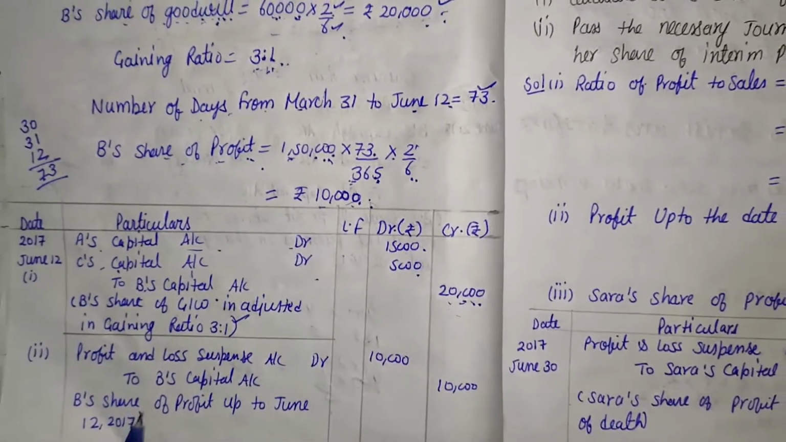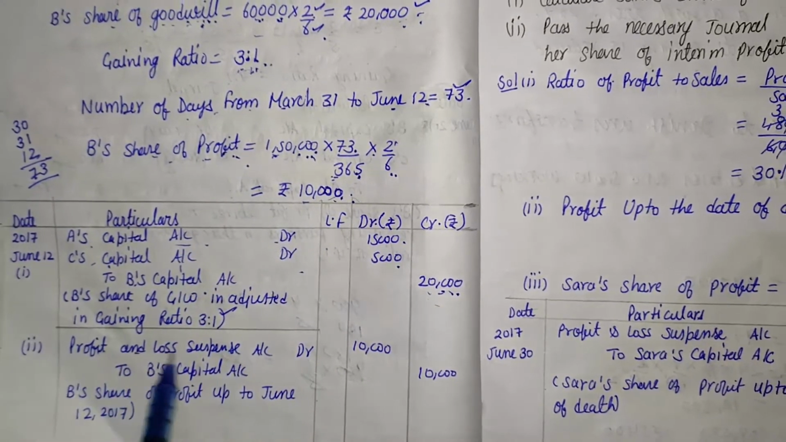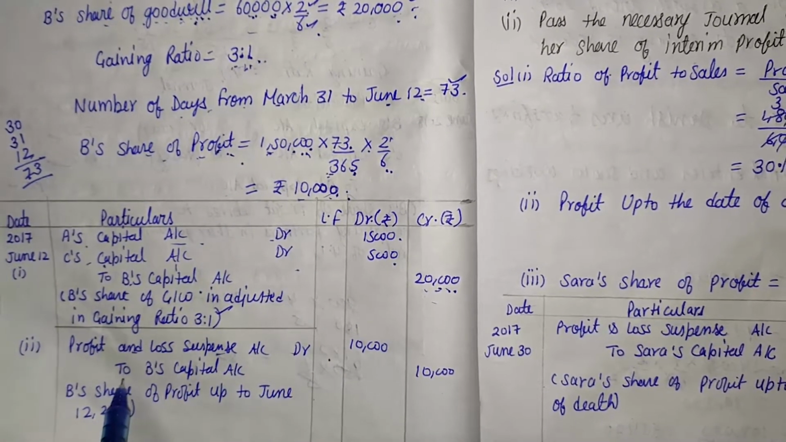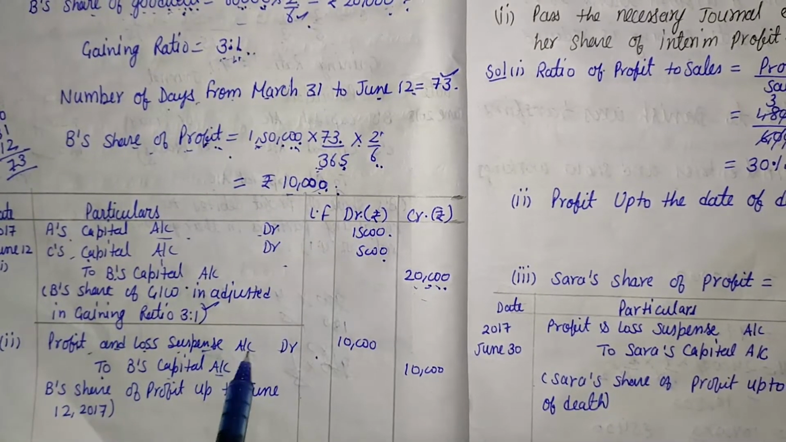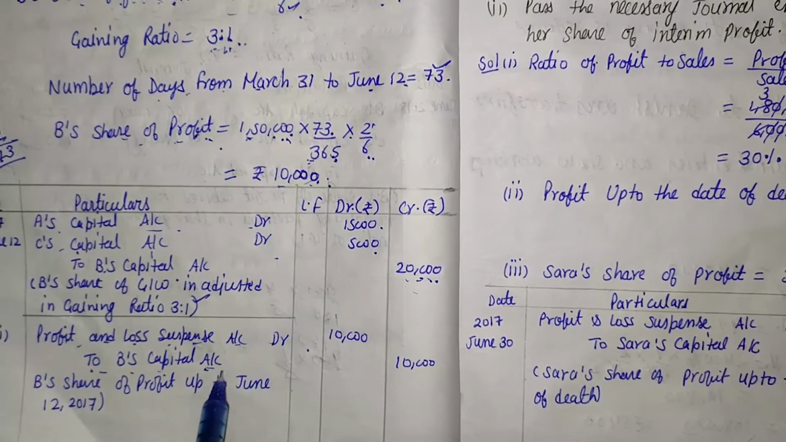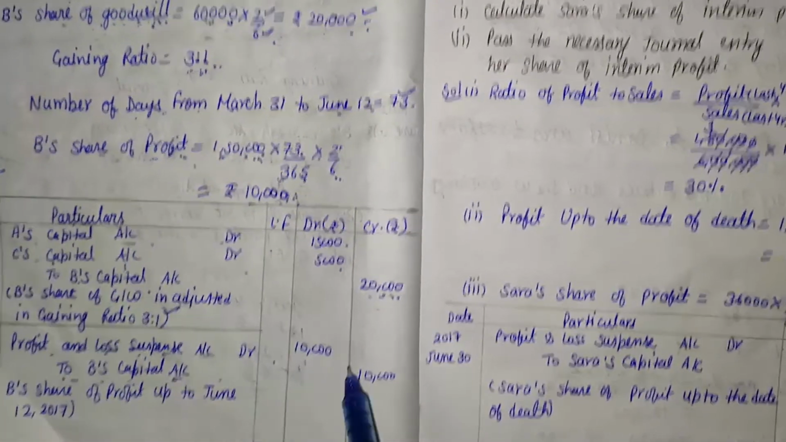After that, the journal entry of profit. We already know that profit and loss suspense account is debited to the dead partner. And who is the dead partner? That is B. So profit and loss suspense account debit to B's capital account, and the amount of profit that we already calculated is 10,000. So here it is.